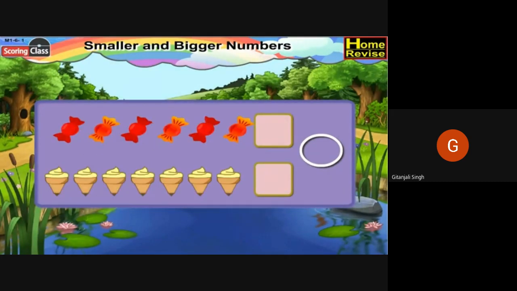Let's count the number of sweets. 1, 2, 3, 4, 5, 6. There are 6 sweets. And how many ice creams are there? 1, 2, 3, 4, 5, 6, 7. There are 7 ice creams. So write 7 in the box. Now you tell me whether 6 is bigger or 7. Yes, it is 7. So write 7 in the circle.